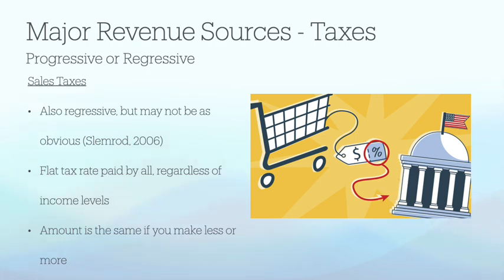The next major revenue source for the city of Burbank, and I think for a lot of cities here in California, is sales taxes. And sales tax is really a tax on the sale of goods. It's typically a fixed percentage that's added to the price of taxable items when they're purchased. Now, sales taxes are also regressive, but it may not be as obvious, and I'll come back to that later. But it's a flat tax rate that's paid by everyone, regardless of their income levels. And so the amount is the same if you make more or less money. It doesn't really matter. So why might sales taxes not be as obviously regressive?